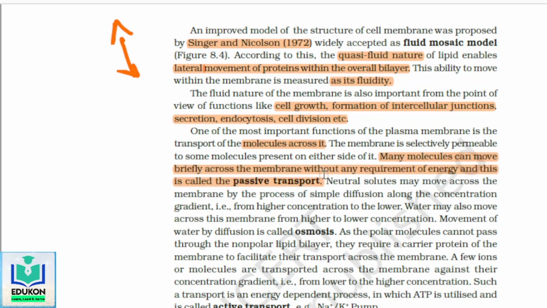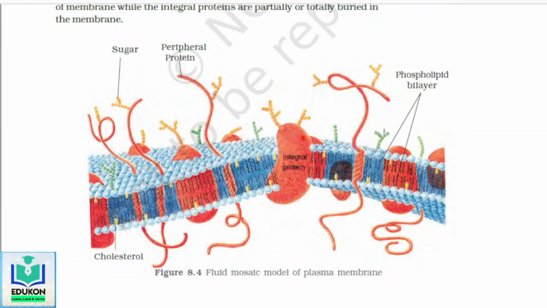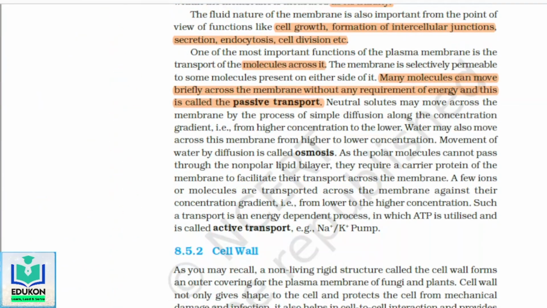Here, for example, now we'll go back to the image. From here we have certain molecules, and we have certain molecules here. Based on the gradient, they just move across; they don't need energy for their movement in or out. Consider this is inside and this is outside of the cell. So molecules move from here to here and here to here without any need of energy. Such transport is called passive transport. Okay, so now understand, passive transport doesn't need any kind of energy.